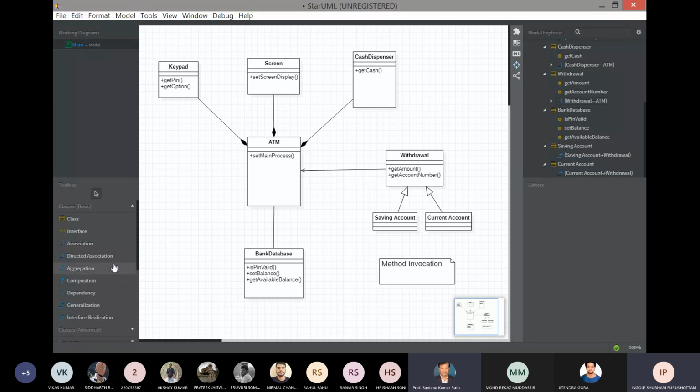Day before yesterday only, one of my friends was giving an interview. That interviewer asked the difference between aggregation and composition. So all these relationships are important.